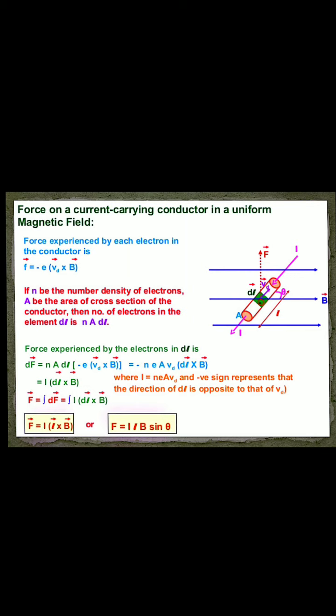To find the total force, we integrate dF, so we get the integration of I dl cross B. So F equals I into L cross B, or F equals BIL sin theta. Cross product means sin theta. So the magnitude of the force F equals BIL sin theta.